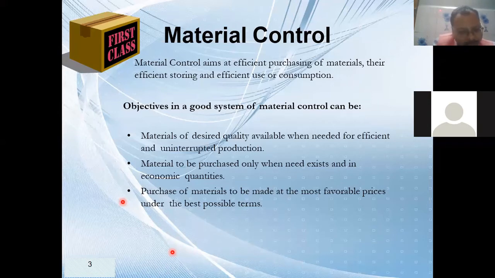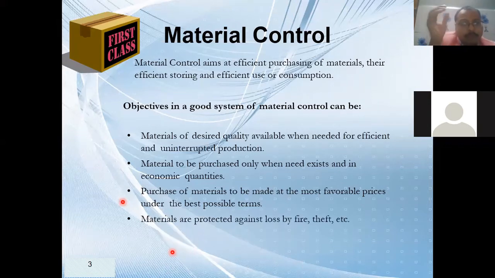Next one is material is protected against loss by fire. In this control system, we have to understand how we have to store the material, and what care to be taken for saving the material from theft or from fire. We have to make all proper facilities. Fire extinguishers we have to provide there, or we have to keep the temperature which helps me to reduce wastage or spoilage of material.